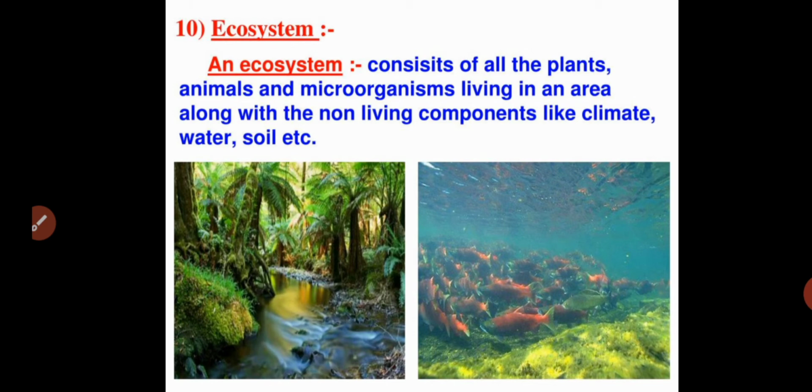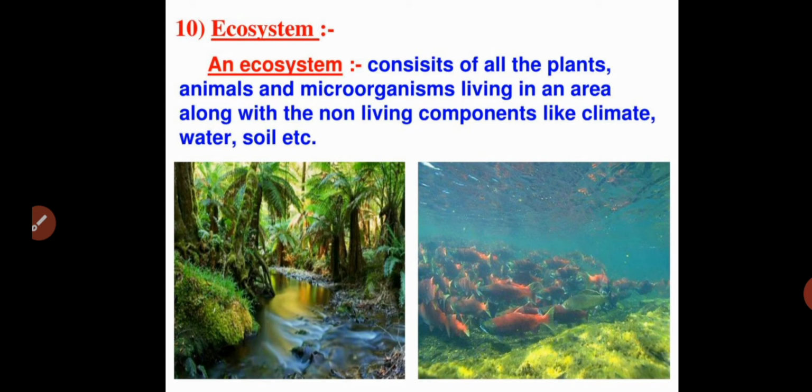The atmosphere, lithosphere, and hydrosphere together are called the biosphere, that is, the earth. Different types of ecosystems are there, and together they make up the biosphere. The ecosystem contains living organisms, including plants, animals, and microorganisms, and interaction always takes place between them and the non-living components like climate, water, soil, and other non-living components. That is what we call an ecosystem.